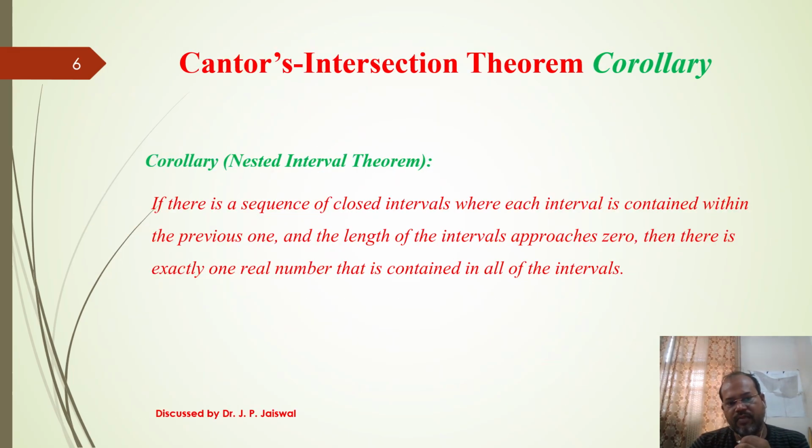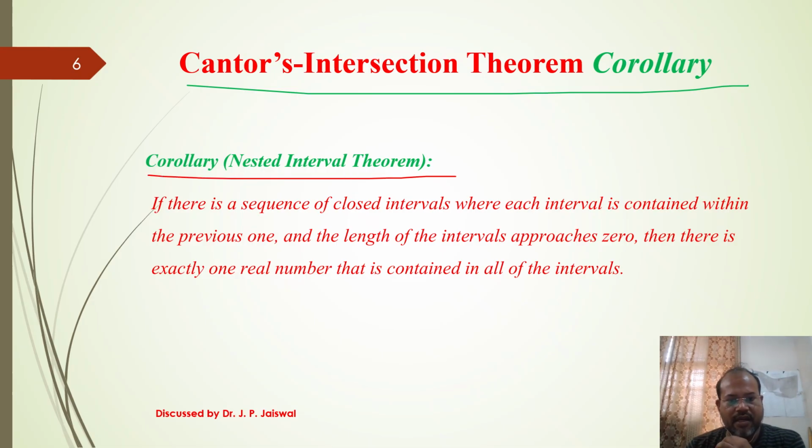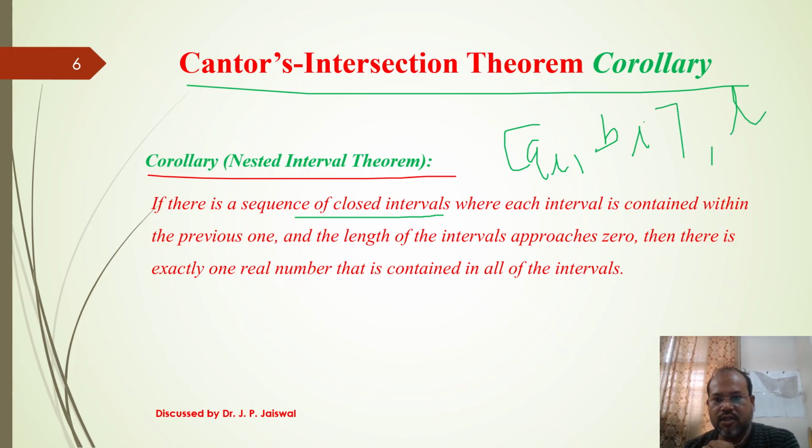Next, another important result, basically a corollary of this, is called Cantor's nested interval theorem. In place of closed sets, we take closed intervals [a_i, b_i], i belonging to the natural numbers.